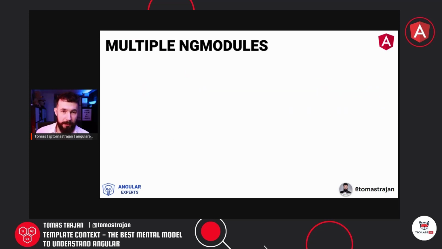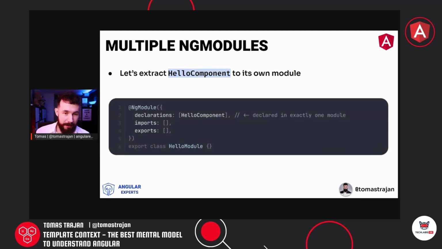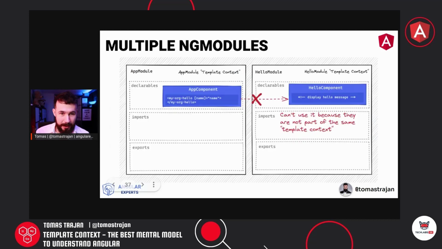Right. So now, what about a bit more realistic and complex example with multiple NgModules? First, let's extract the hello component to its own module. It would look something like this. So we have a hello module, and now we put the hello component into the declarations array of that hello module. And one thing about Angular is that a component can only be part of the declarations of a single module. That's just how it works. So we have something like this.